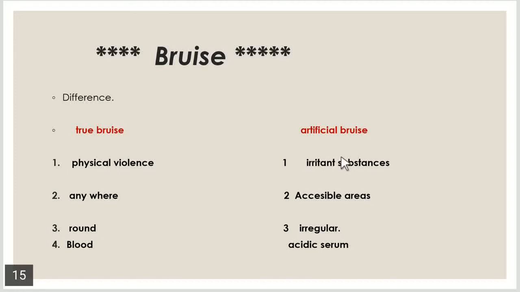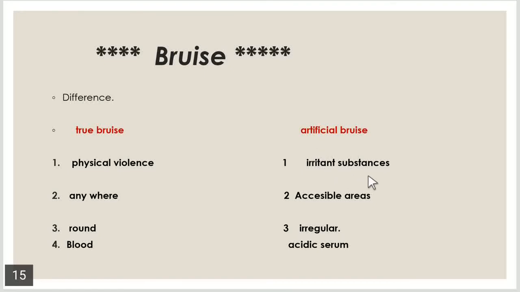In many conditions, like in individuals who are mentally ill or in a stressful condition, in anxiety or depression, they can cause artificial bruising to themselves.